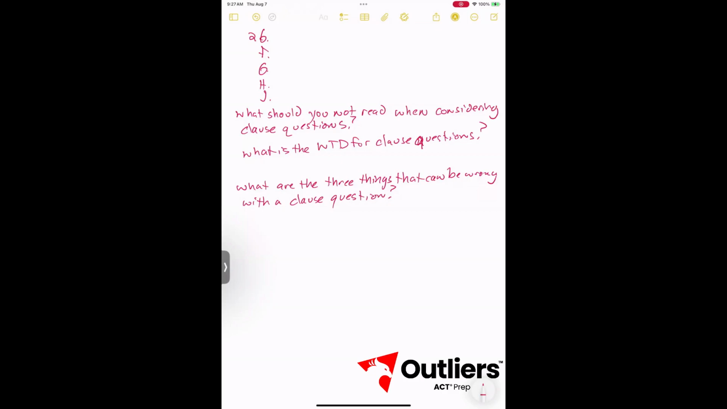Probably in general, on most ACT questions, it is helpful to not read the clause question when considering the sentence, because they're just putting them there to make them more complex. What is the WTD for clause questions? Consider the 3 things for each answer individually. We're trying to make this as easy as possible for you.